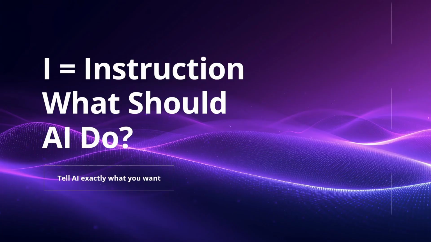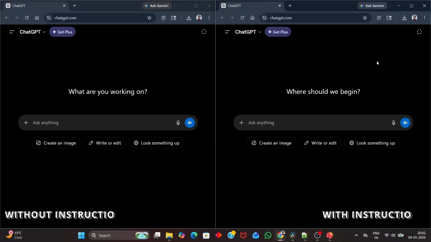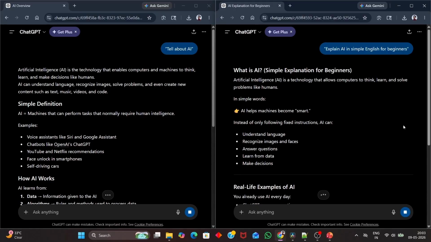Let's see a real-time example. My laptop screen is split into two parts, and both sides have ChatGPT. On one side, I will give a prompt without instruction, tell about AI simply. On the other side, I will give a prompt with instruction, explain AI in simple English for beginners. Notice the difference on both sides.